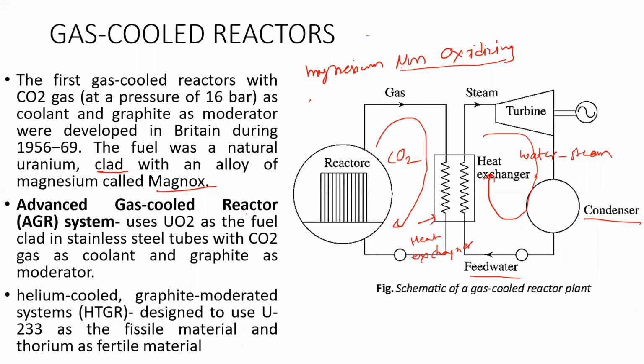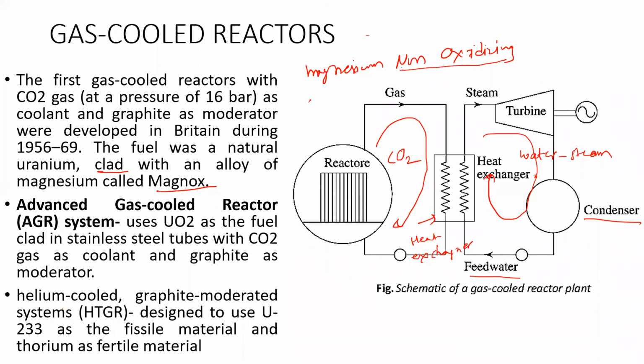The advanced gas cooled reactor system, AGR, uses UO2 as fuel. UO2 means uranium dioxide, clad in stainless steel tubes, with CO2 gas as coolant and graphite as moderator. So in advanced gas cooled reactors they use UO2 as the fuel material, clad using stainless steel tubes, where CO2 is used as coolant and graphite as moderator.